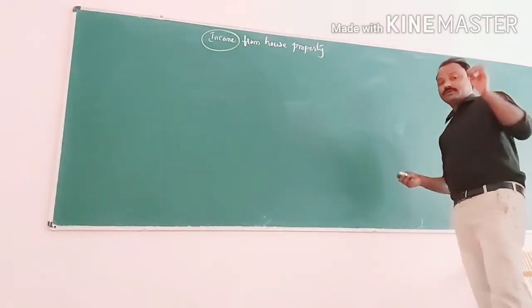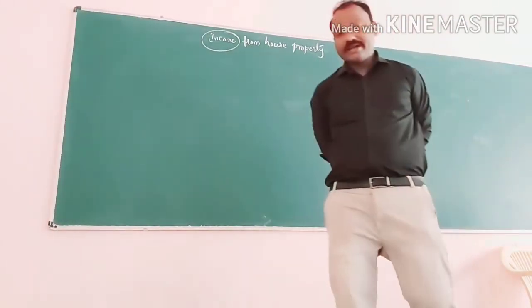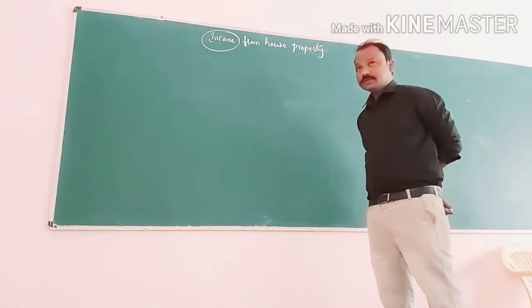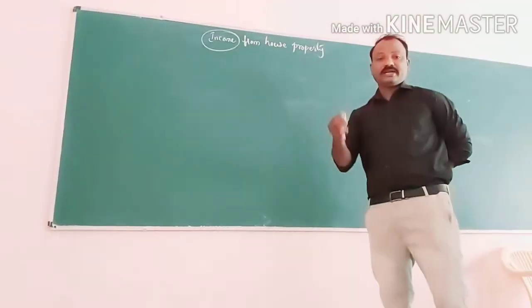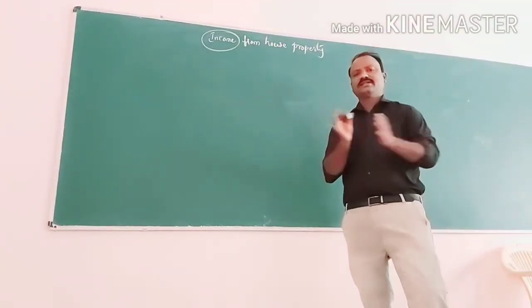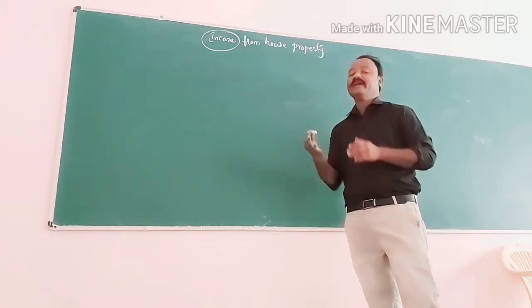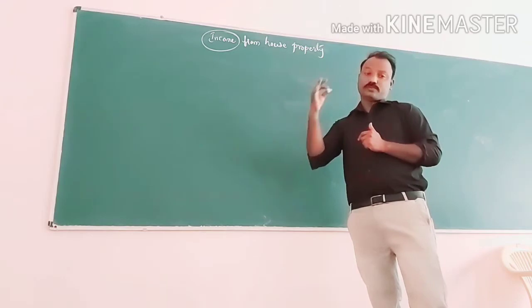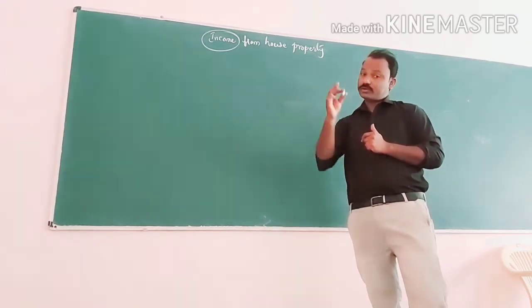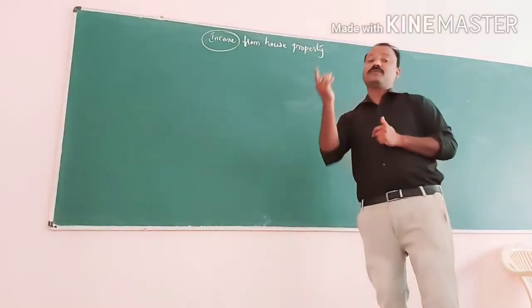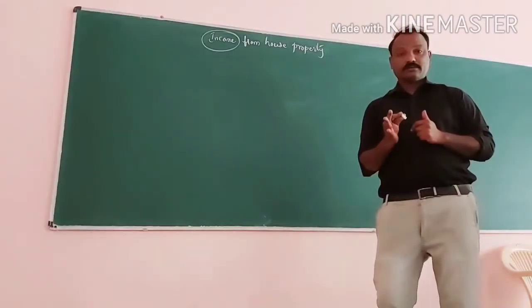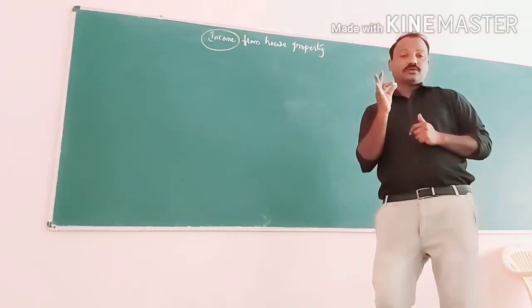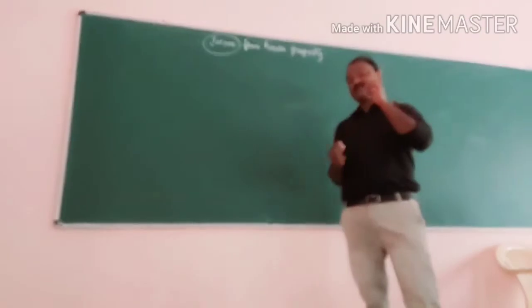One more thing you have to remember: for an income to be called income from house property, certain conditions are there. First of all, there must be a house that should be let out, and it should be let out for the purpose of residence. This is most important. House property must be let out for residence purposes.